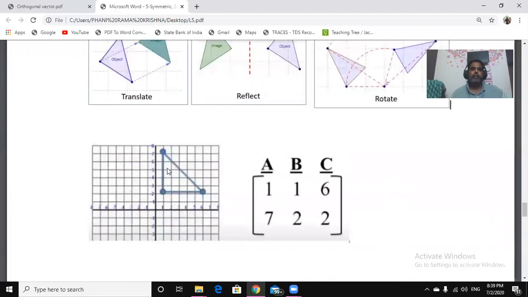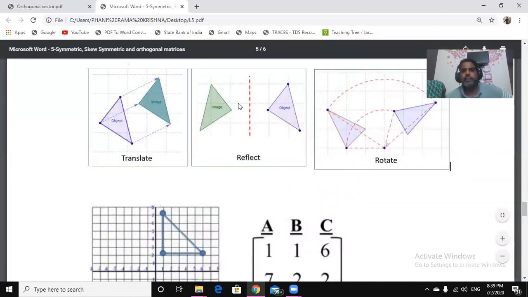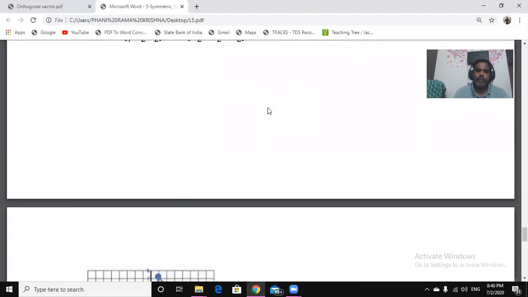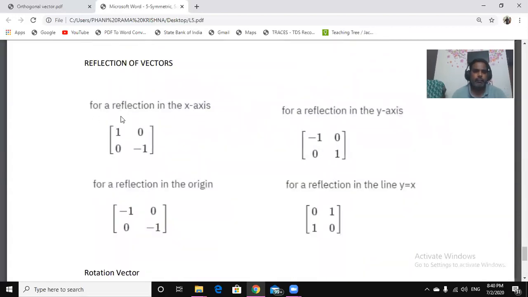Another important transformation, another important aspect of these matrices, is reflection. This is an object, and it reflects. Most commonly we do this in Photoshop and photo editing. Here there are some predefined matrices which help to reflect each pixel, each vector, into its reflection vector. Some of the standard matrices we can see here.